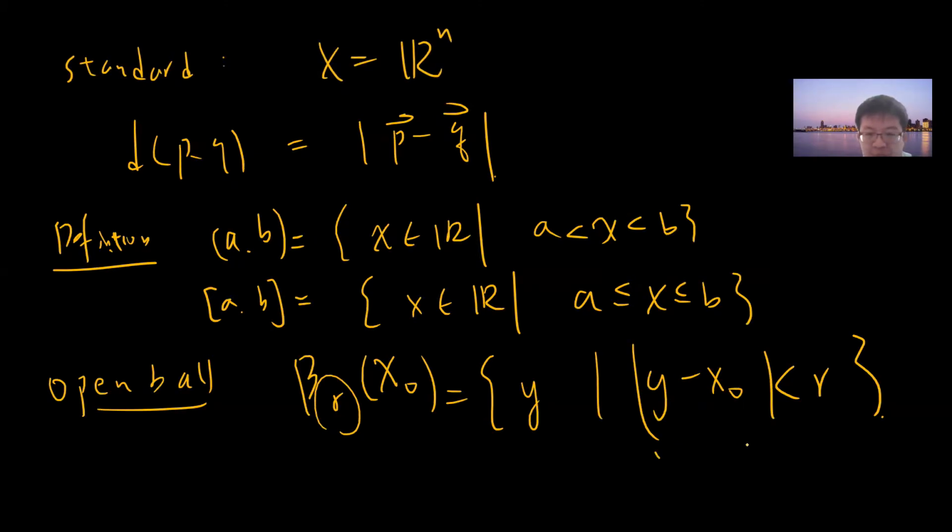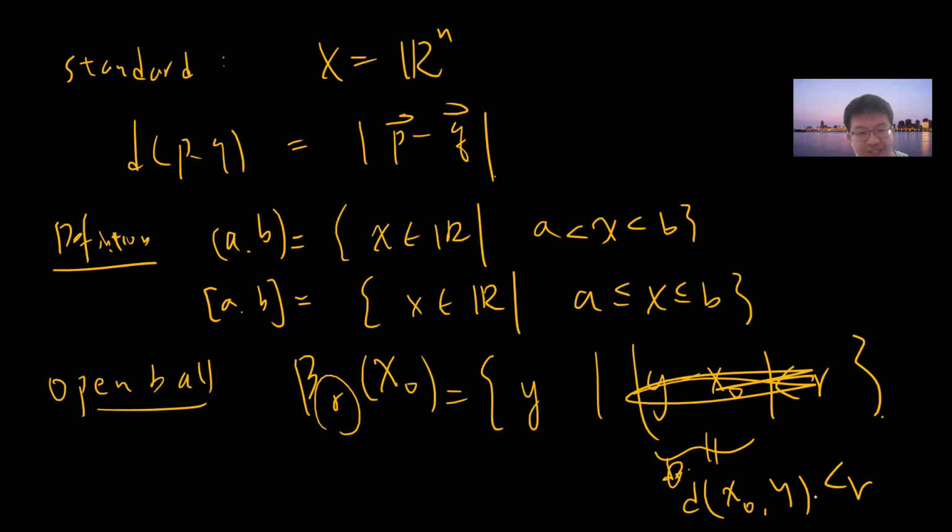What is the distance? So sometimes you can write it as d(y, x0). But sometimes I'm very lazy, so I will write the absolute value. When I write the absolute value, I mean the general d function, not the specific one. So you can write it as this. Okay, so this is an open ball.